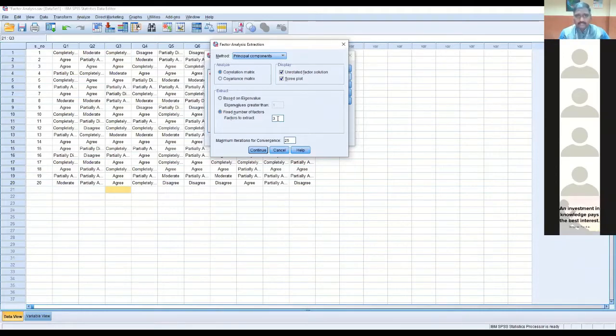This option is there. I told you, right, in the screenshot, we discussed, sir, it's telling that these 20 questions can be put under 4 factors. That was given by SPSS. No, sir, I want to decide, means you can change, you can give the number of factors here if you want to give. Otherwise, no need, just delete it. Now I don't want to give any factors, let the SPSS itself give.